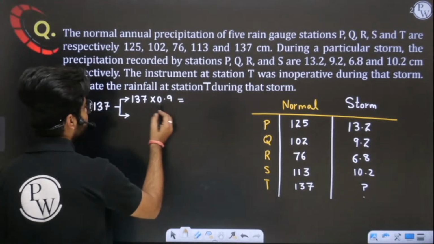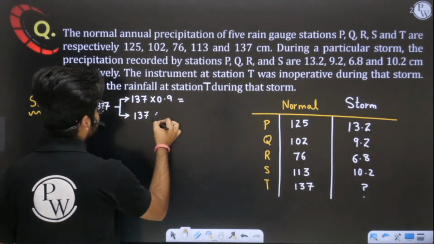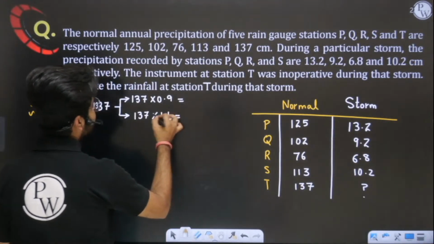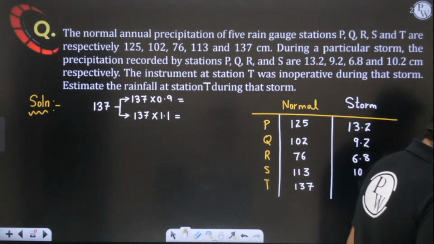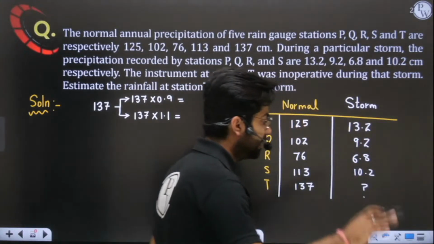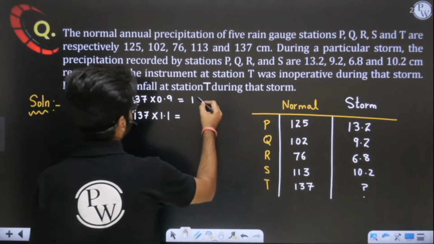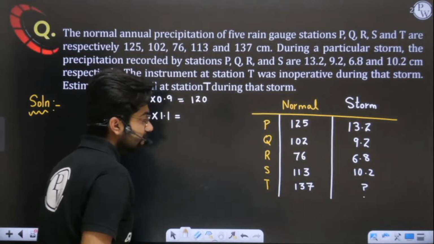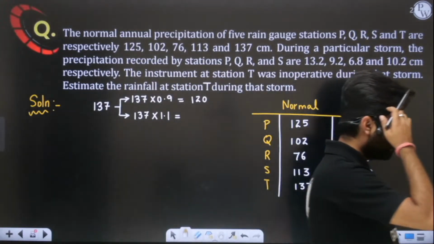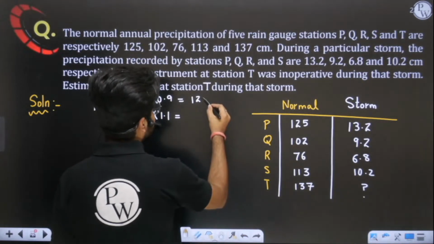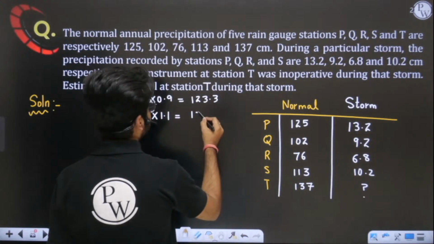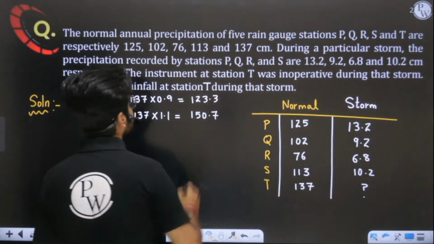So how much is this coming, and then increase this value by 10%. Okay, yes, 123.3 and 150.7. Great, Vishal, great. 123.3 and 150.7.